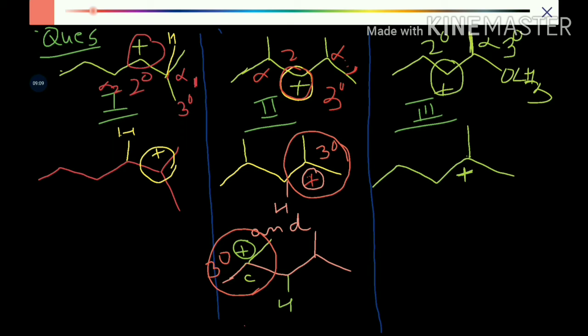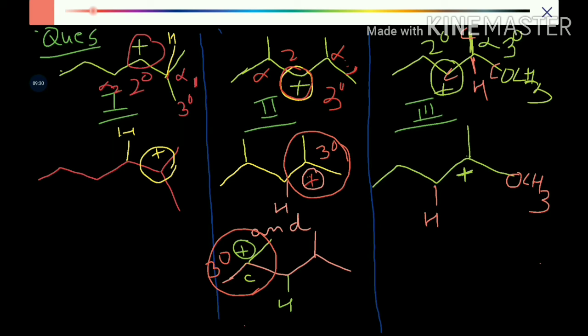So this is the hydride shift. On the alpha position we had one hydrogen, the rest were carbon. So the hydrogen has shifted on the left and the carbocation has shifted where there was hydrogen, and OCH3 as it is.